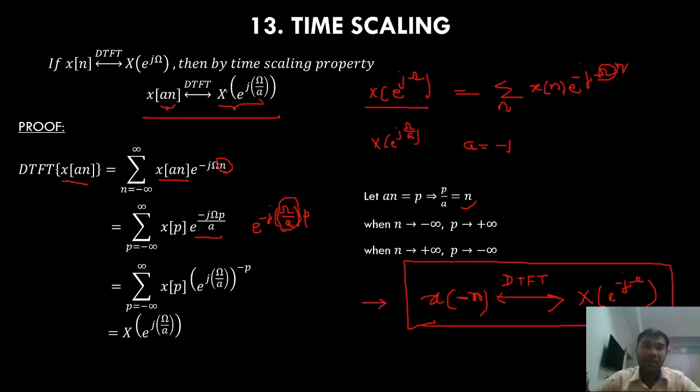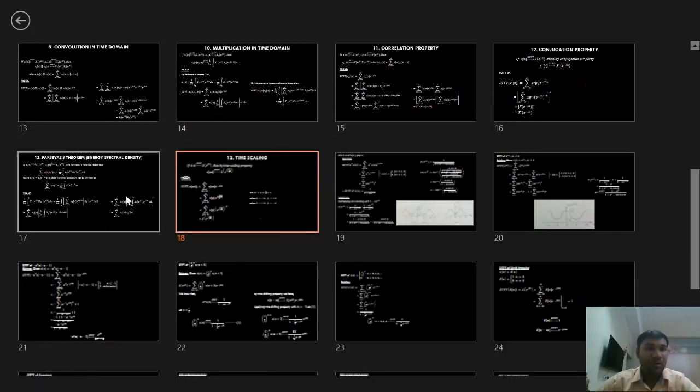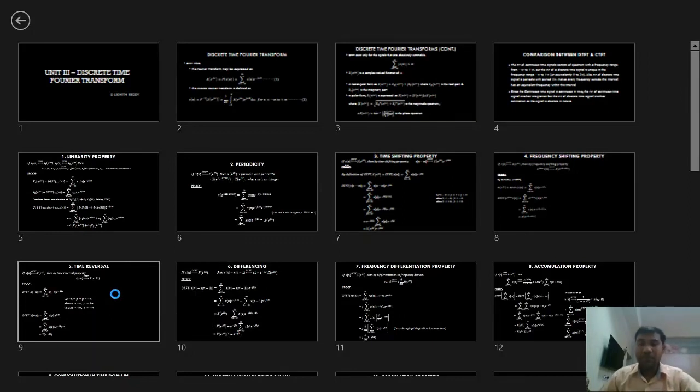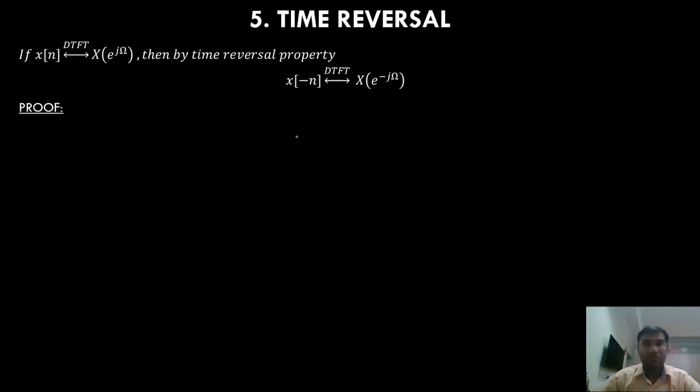In time scaling, if I substitute a equals -1, I will get the time reversal property. So this is the time reversal property.